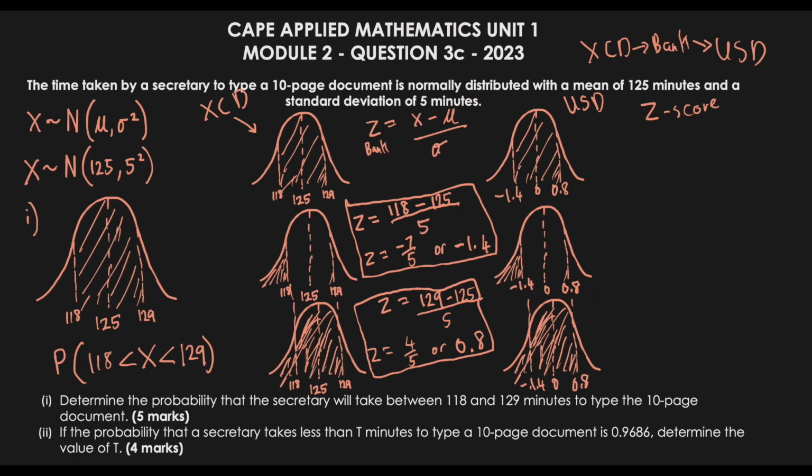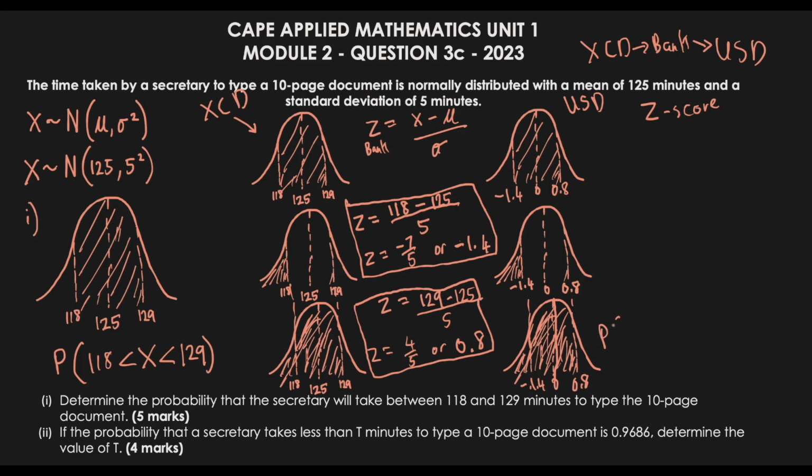So let's look at our first one, which is less than 0.8. Now, just to bring a little context to this normal distribution, anything on this side is worth 50%. Likewise, anything on this side is worth 50%. So anytime we have more than 50% shading, we know that our probability should be more than 50%. In this case, this is my halfway point, and more than 50% is shaded. So when I look at my answer, I should get a value that is more than 50%, or more than 0.5.